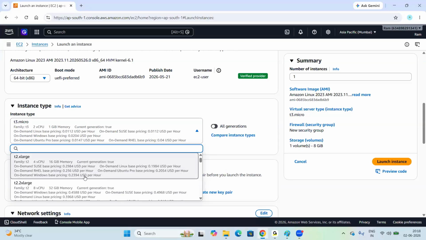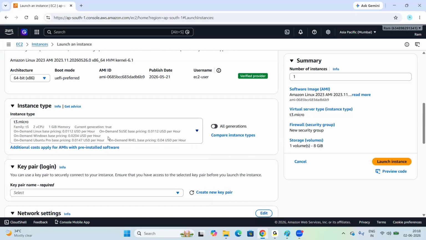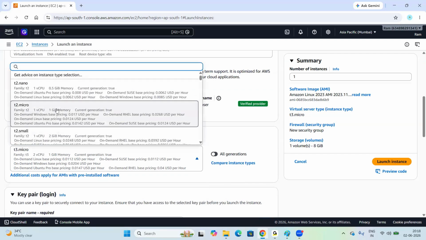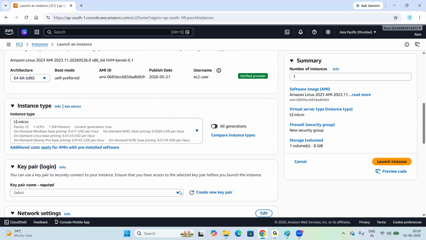Like this we can check and select the server type, the instance type, as per the client requirement. We don't decide on our own. For now, T2 micro is fine, T3 micro is also fine. Select this and scroll down here.